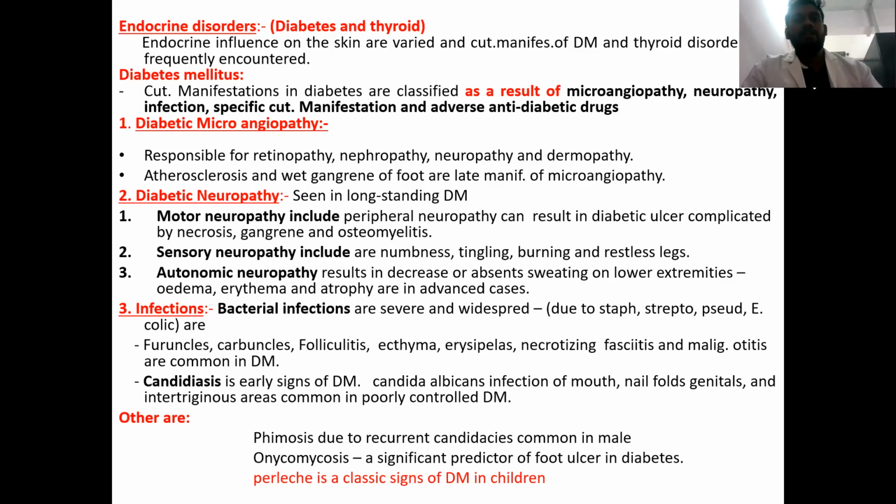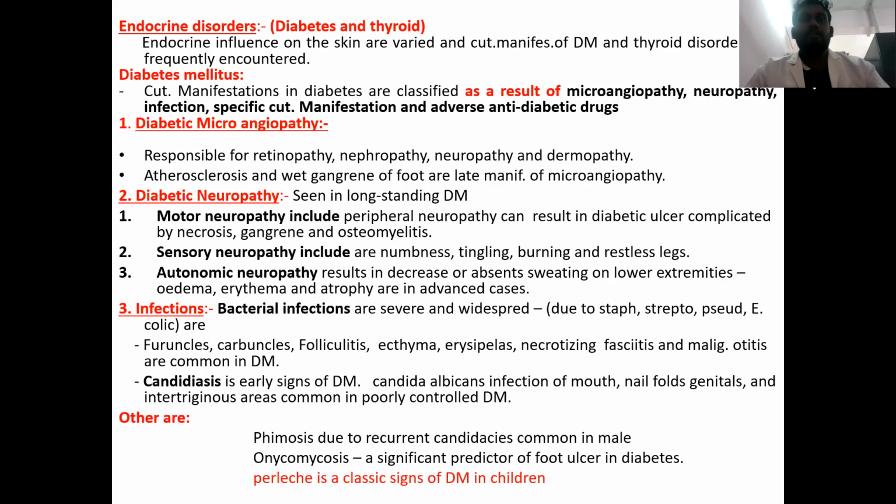Candidiasis is one of the very early signs of diabetes mellitus. Basically, Candida albicans is the causative agent, and it can result in infection of the mouth, nail fold, genitals and also the intertriginous areas. This is very common especially in poorly controlled diabetes mellitus. So if a person is getting recurrent candidiasis, especially in the genitalia as well as the mouth, we should always order an FBS and PPBS to rule out diabetes mellitus.